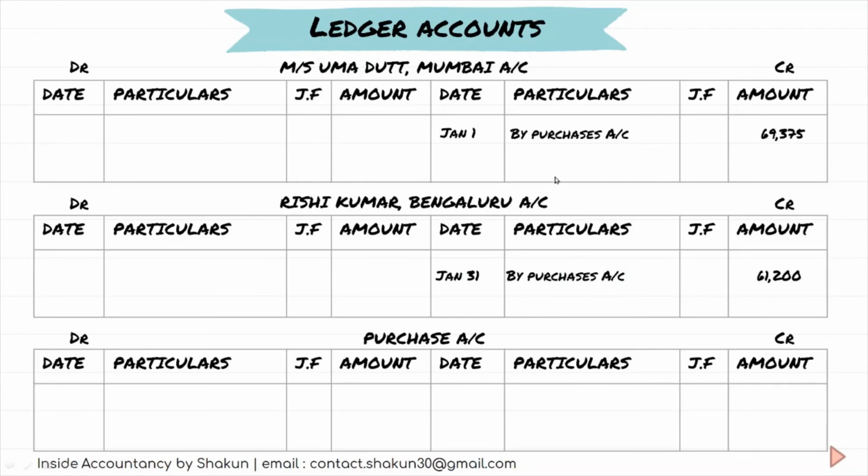As you can see, I have mentioned both the amounts on the credit side. Why I'm repeating that purchase has a DR balance: any account mentioned will be posted on the credit side in the name of purchases. Now, talking about the purchase account, as you know, purchase has a DR balance. So, on the debit side, we will write to sundries as per purchase book, for the month of Jan 2020. We write the total of the purchase book here, right? So this is how we do ledger posting from the purchase book.